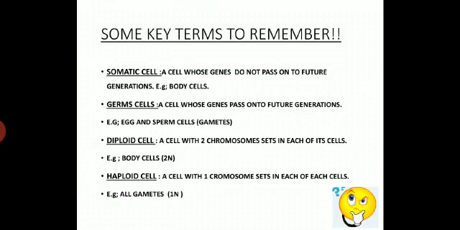A diploid cell, a cell having two sets of chromosomes, is called a diploid cell. A haploid cell, a cell with one set of chromosomes in each cell, is called a haploid cell.